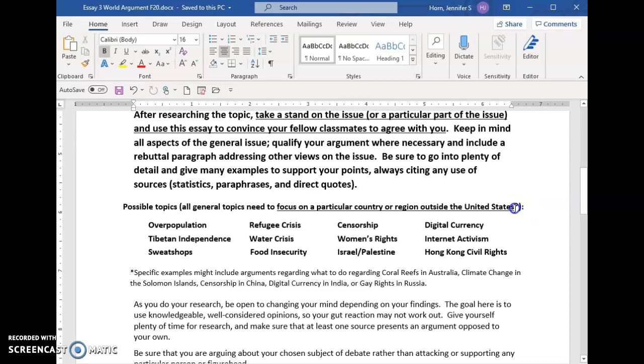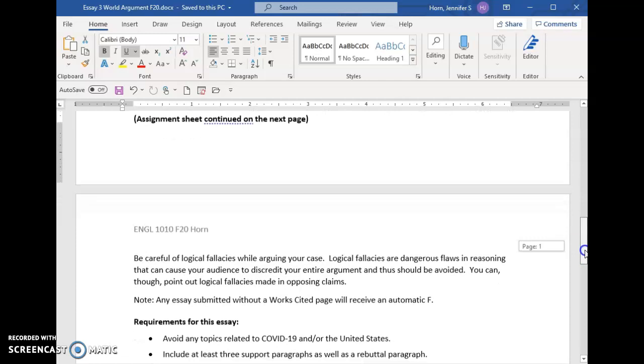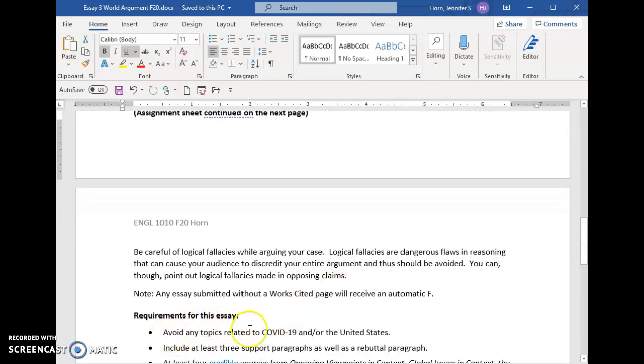I do want to draw your attention to this phrase. Make sure that you're focusing on a particular country or region outside of the United States if you're talking about a general world issue. Okay, so if it's something like overpopulation, don't talk about overpopulation in general, talk about it in China or in India or in a particular place. So choose one region that is not the United States to look at. And the other thing that I have noted in here is also avoid any topics related to COVID-19. We'll talk about that part later.